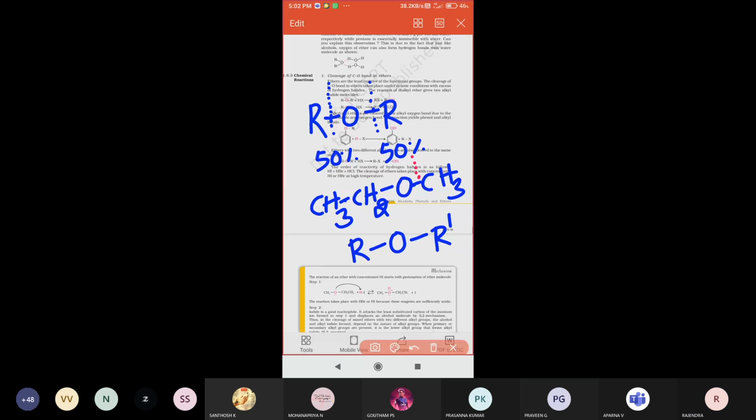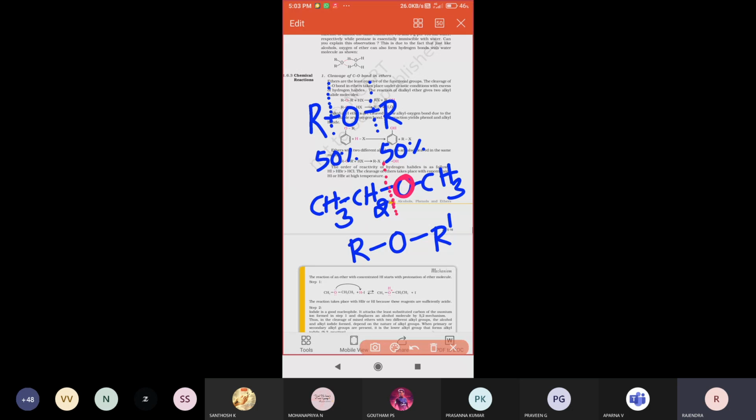Right. So where does the bond always decompose in this compound? The side with more carbon atoms stays intact, and the bond breaks on the other side. And the oxygen should always stay with the side that has the lesser number of carbon atoms.